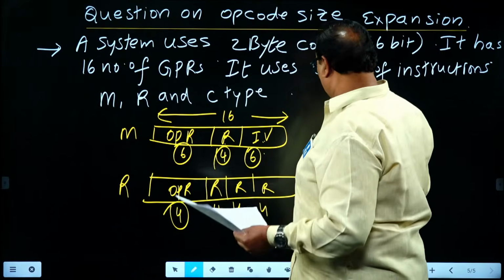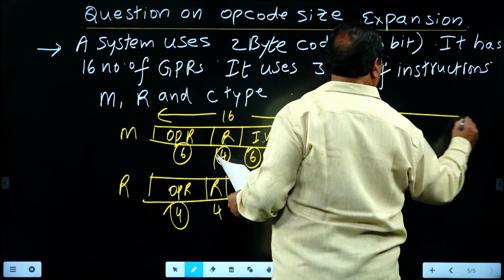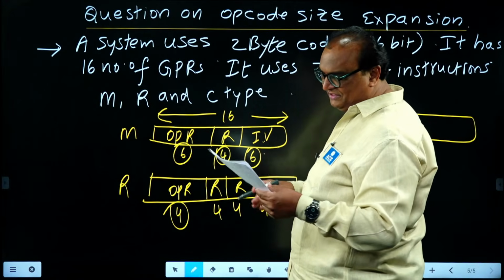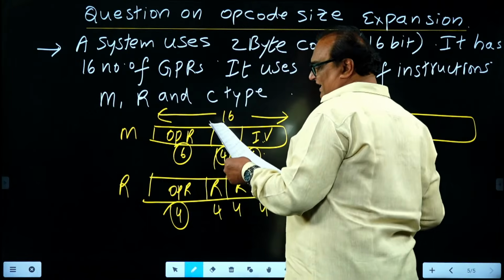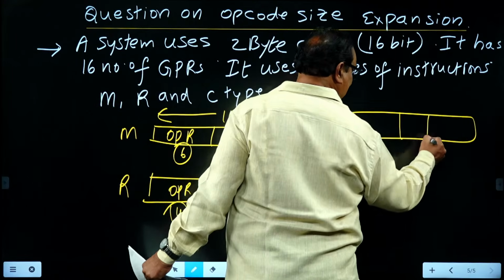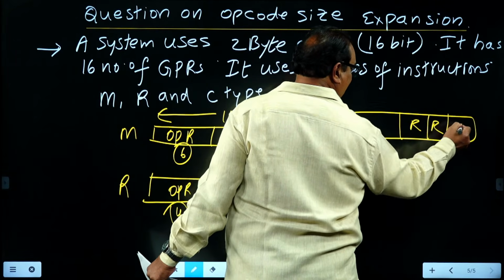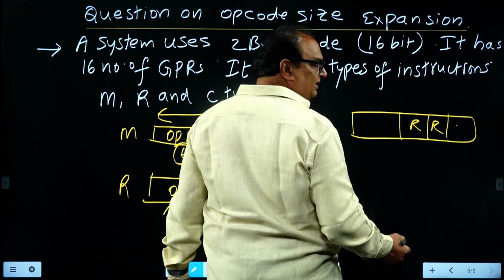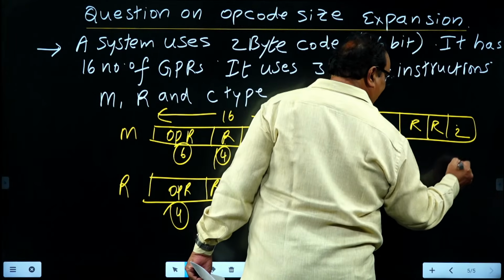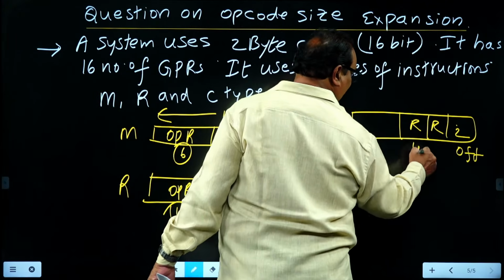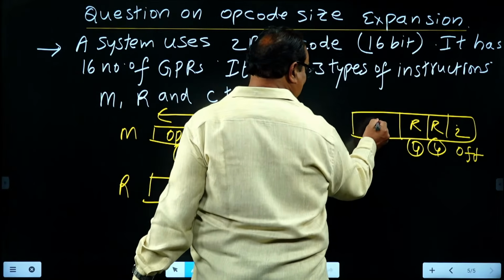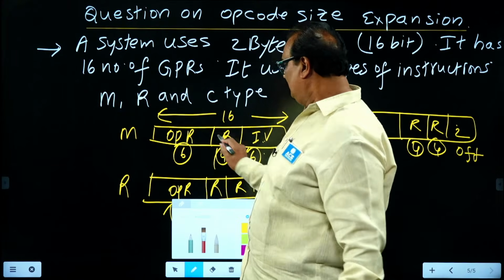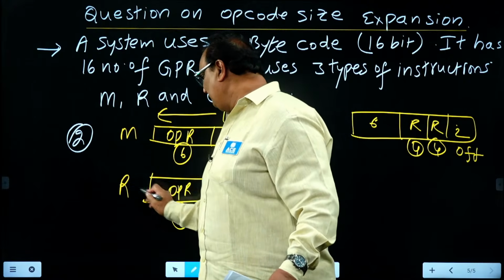Next, the third one, C type. I don't have clarity regarding this one because students are providing different information. According to one source, what I have concluded is it requires 2 registers. Regarding the offset, some students gave 2-bit and some gave 6-bit. Here I am going to take just 2-bit. Means the total size is 4, 4, and the offset, so 10-bit, leaving 6-bit. Here he uses 2 of this one and 7 of this one.